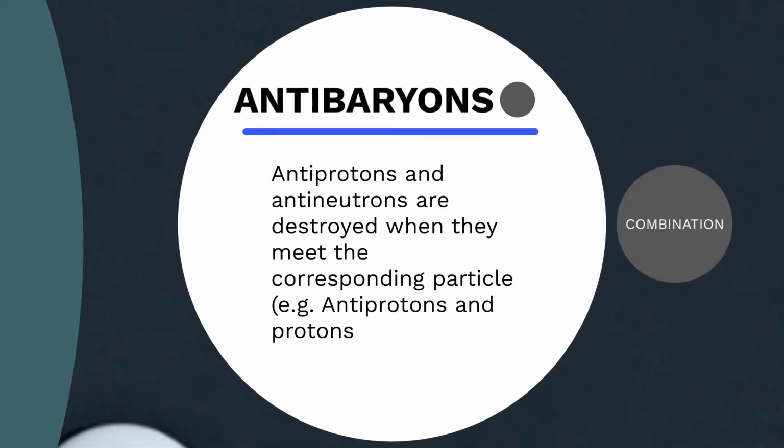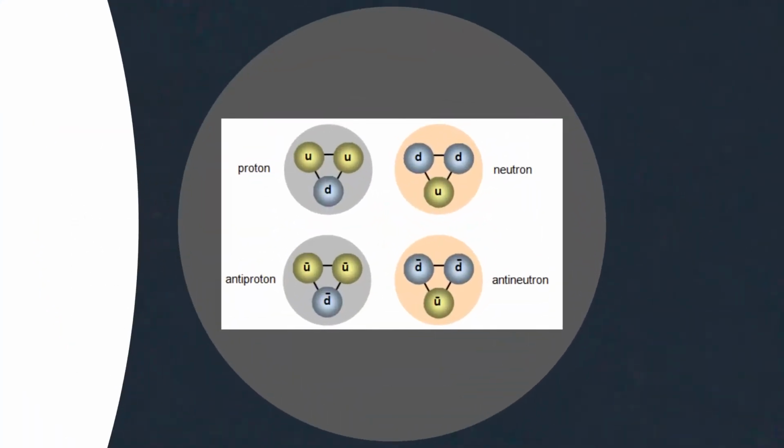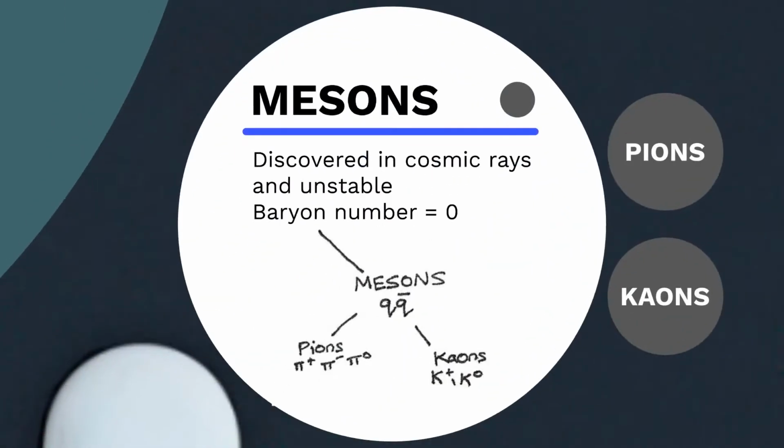Antiquarks make up antiparticles, such as antiprotons or antineutrons, and etc. Antiparticles are annihilated when they meet the corresponding particle. That's why antibaryons are not found in ordinary matter. 2. Mesons are hadrons that are made up of two quarks. All mesons are unstable and have a baryon number 0.